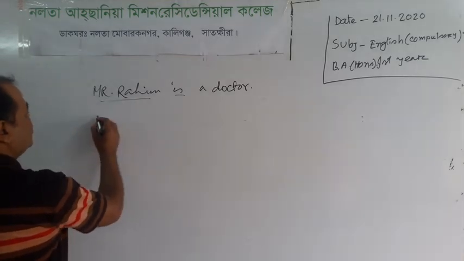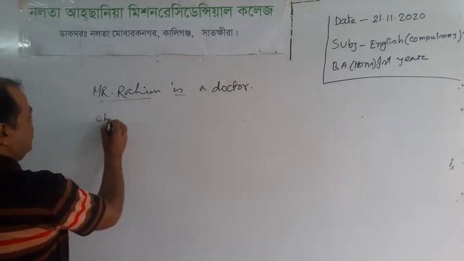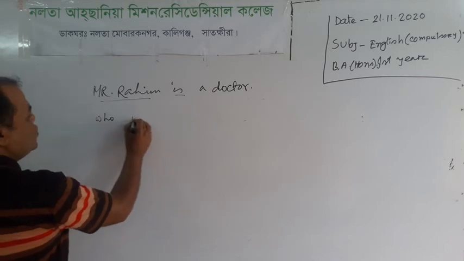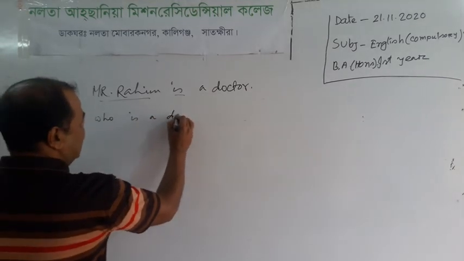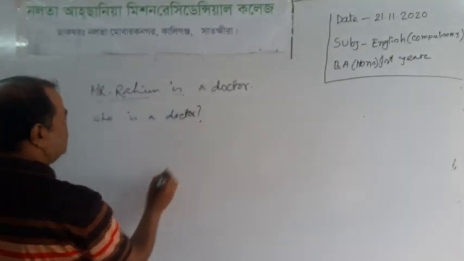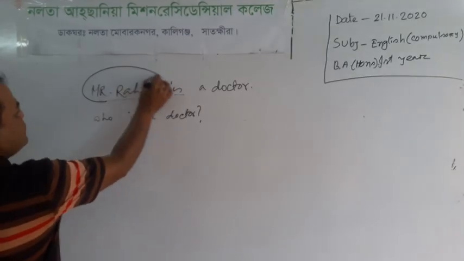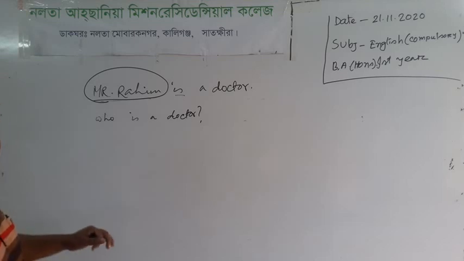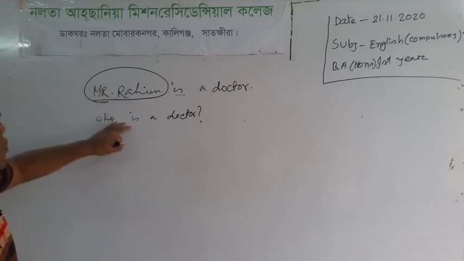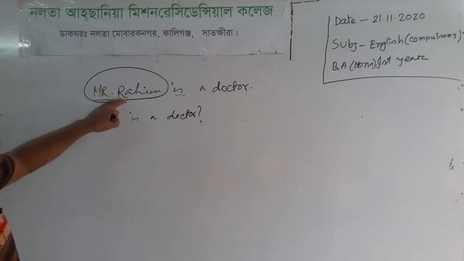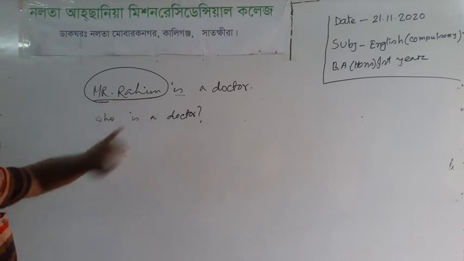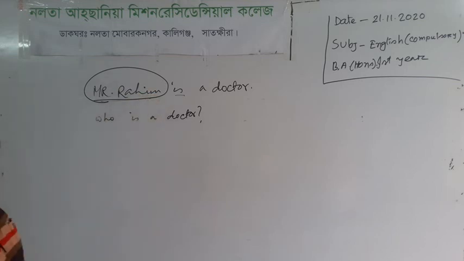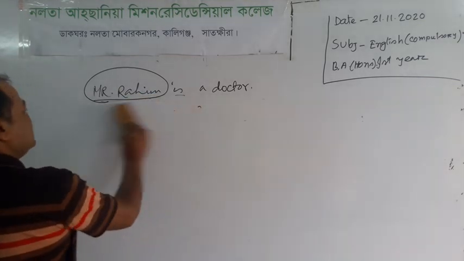At first, Mr. Rohim is a doctor. We can use who instead of Mr. Rohim. Who is a doctor? We have omitted Mr. Rohim from the sentence and we have made a question to ask about Mr. Rohim. Who is a doctor? Then the answer will be Mr. Rohim is a doctor.